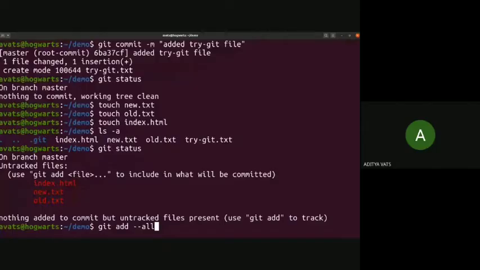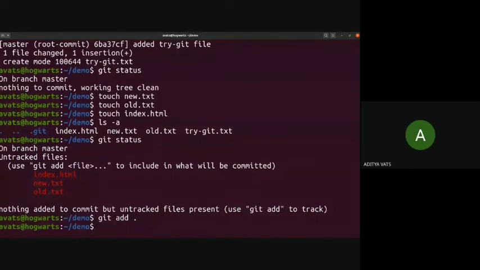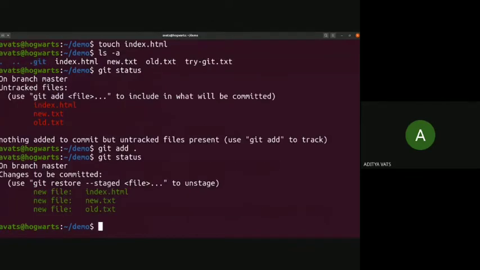Or you can use git add --all. It is also the same thing; both do the same. Let's again see git status. Now you can see that Git has taken everything into account. It shows that there are three new files.